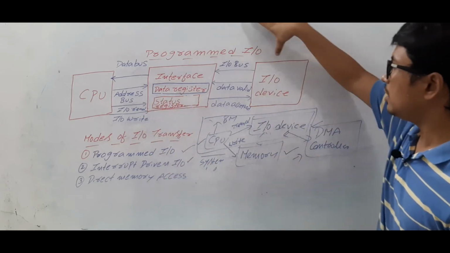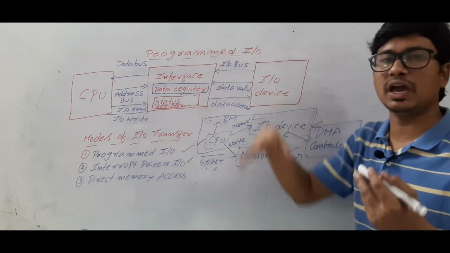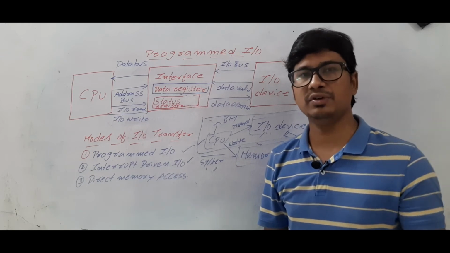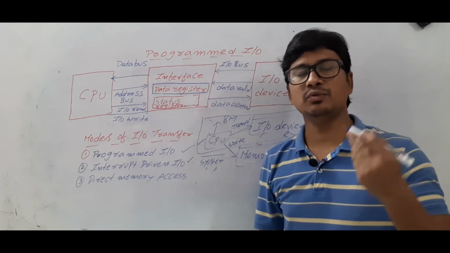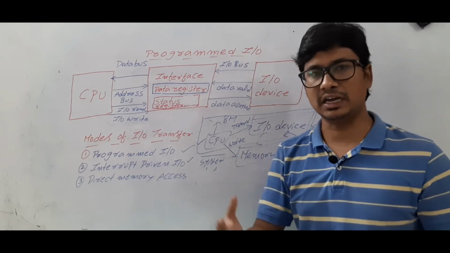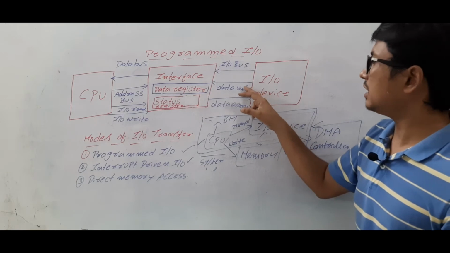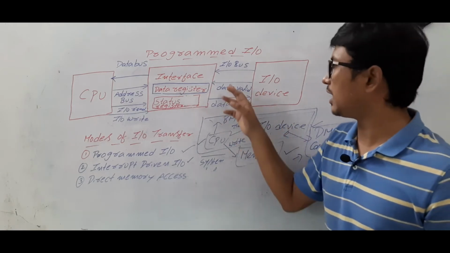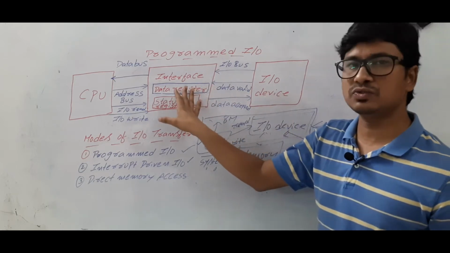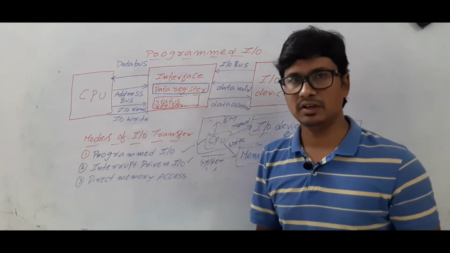Wait for some time. We have an I/O device. In the I/O bus we have an address bus, a data bus, and the control bus. I think everyone knows the use of the data bus, address bus and control bus. Now the data valid and data accepted lines will be there, because the I/O device will transfer the data to its interface using the handshaking mechanism for synchronization.